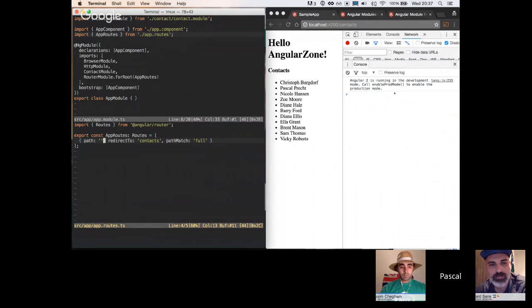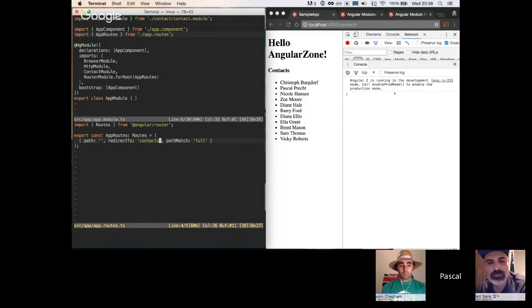So this is basically saying, whenever someone comes to our application, we will redirect to the contacts route. And we see right now there's no route configuration for contacts here. This is because the configuration for this contact-specific part of our application is defined in our contact module.